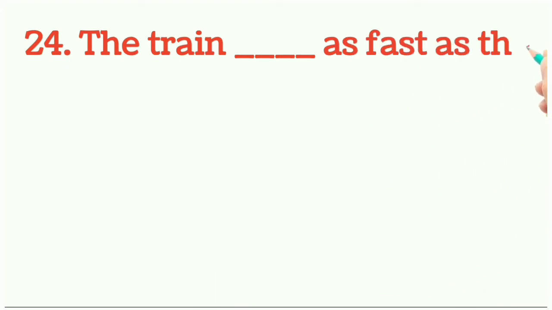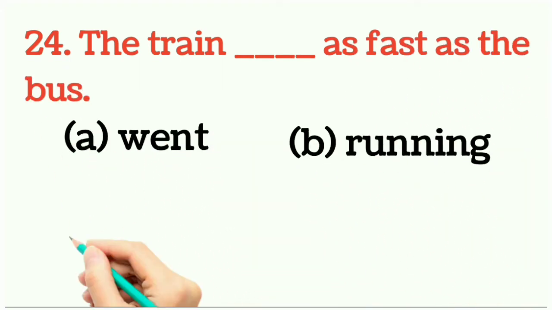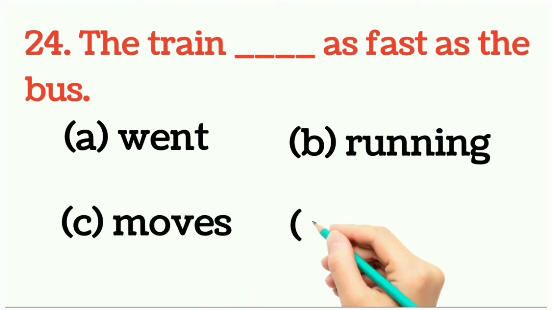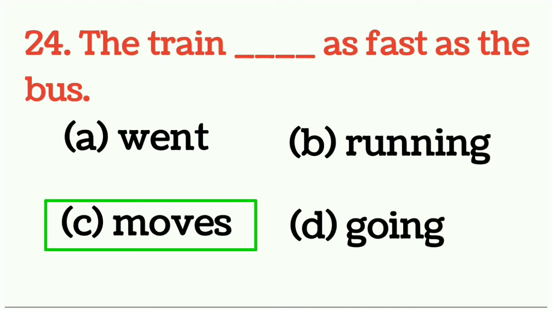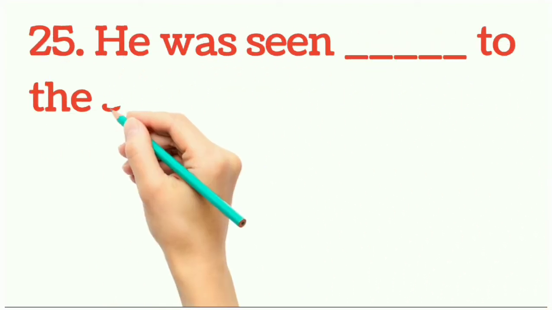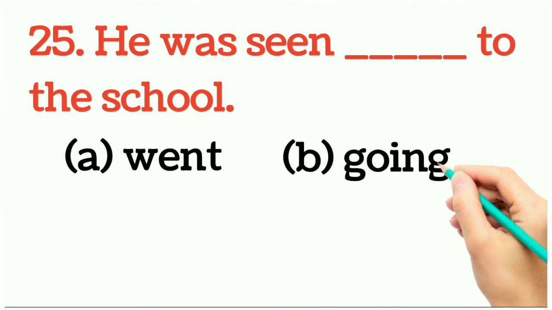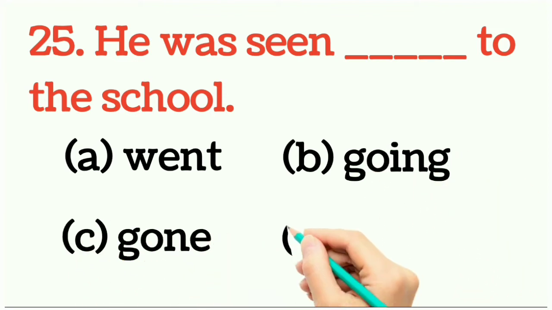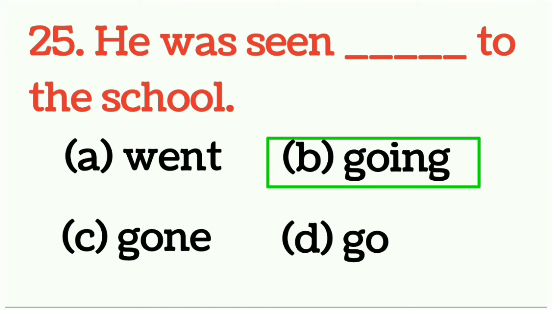Question number 24. The train dash as fast as the bus. So what would be the right answer? And the answer would be option number C. Moves. The train moves as fast as the bus. Question number 25. He was seen dash to the school. So what would be the right answer? And the answer would be option number B. He was seen going to the school.